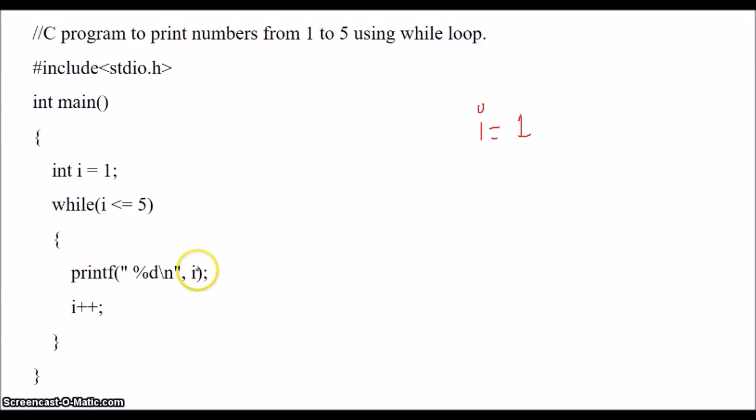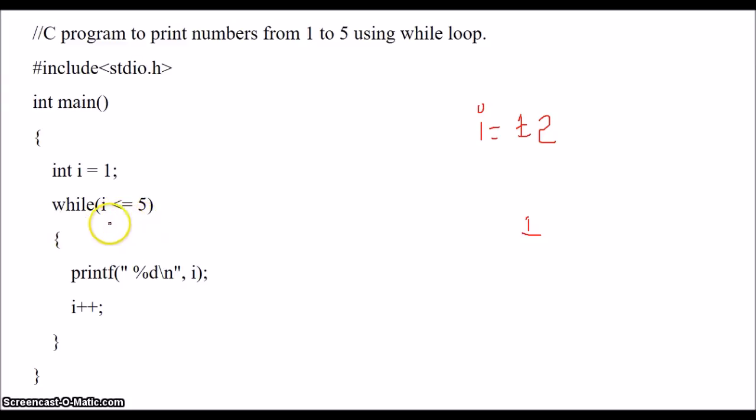Enter into the while body. In the while body there is a printf statement which prints the value of I. The value of I is 1, so the value of I, that is 1, is printed. I plus plus, now the I value is changed to 2. Again go back and check the condition. Now I value is 2. The condition checked here is 2 less than or equal to 5. Yes, the condition is again true.